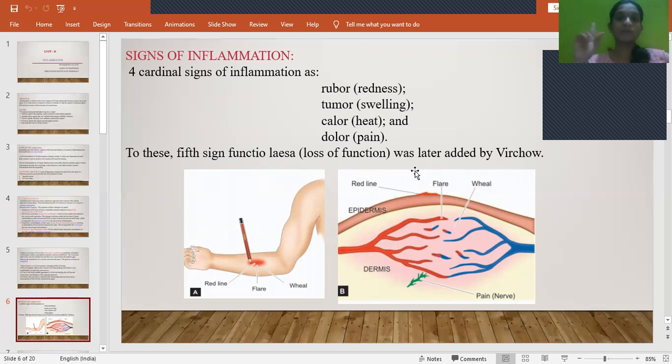It includes five steps. First is transient vasoconstriction, second is progressive vasodilation, and third is increased hydrostatic pressure. Because of that, we can see swelling, followed by slowing or stasis of the microvasculature circulation. Because of that, there will be an increase in the concentration of blood cells, causing an increase in the viscosity of the blood, followed by leukocyte margination, the movement of white blood cells to the margins of the blood vessel. This we call margination. Okay, so this is about hemodynamic changes.